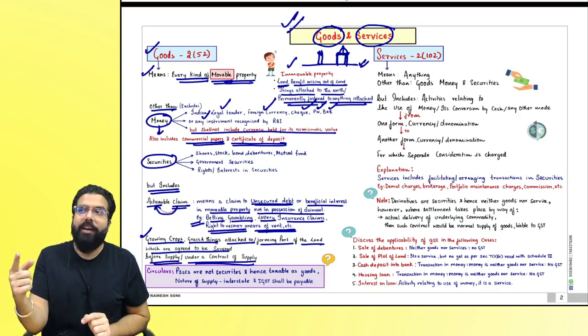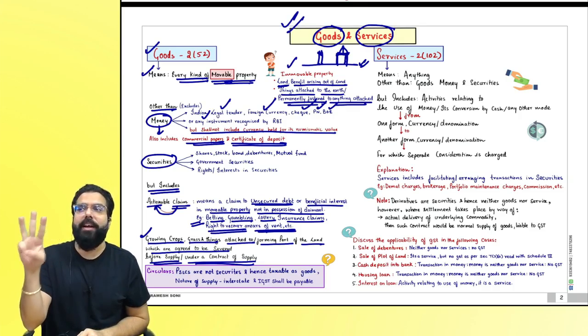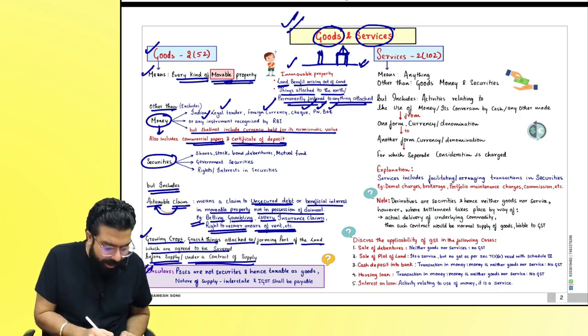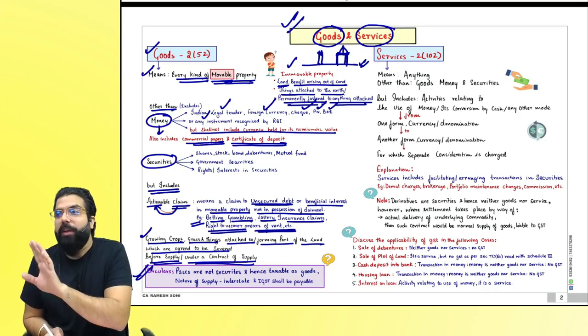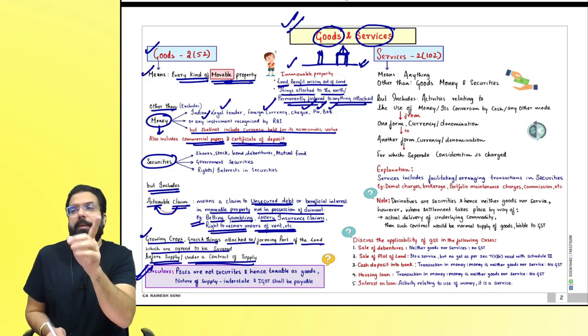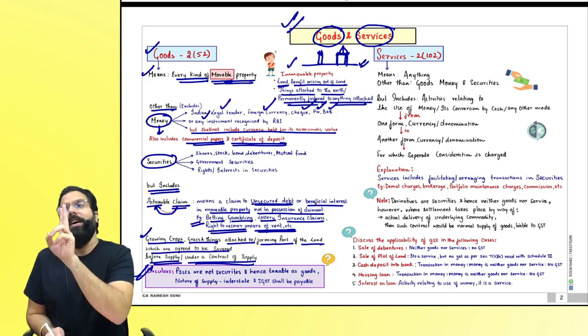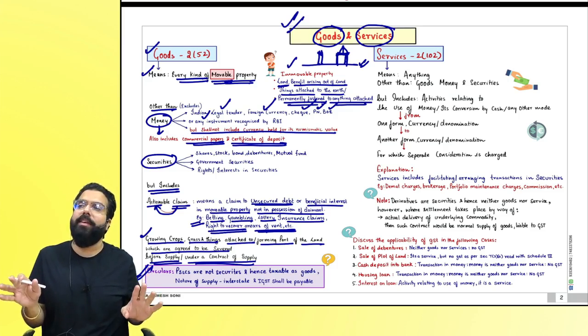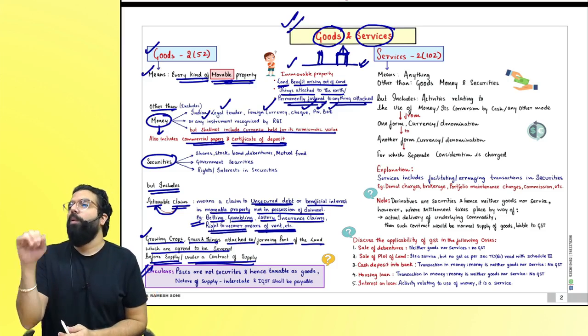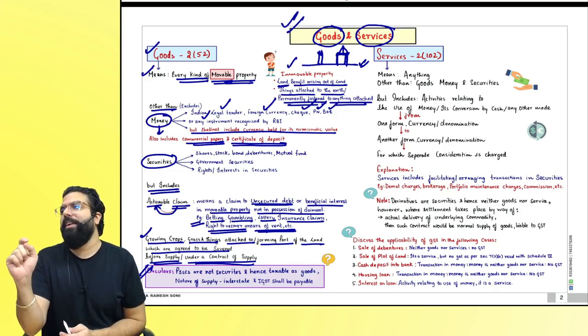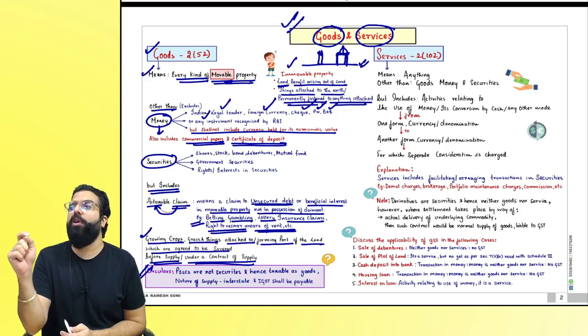Then we went ahead and learned priority sector lending certificates. PSLCs are always what? Goods. Although they are traded on the eCuber website online, still they are not securities, they are goods and they are taxable. Who will pay the GST? Whatever, what will the GST be on this? The GST will always be IGST. It will always be treated as an interstate transaction.